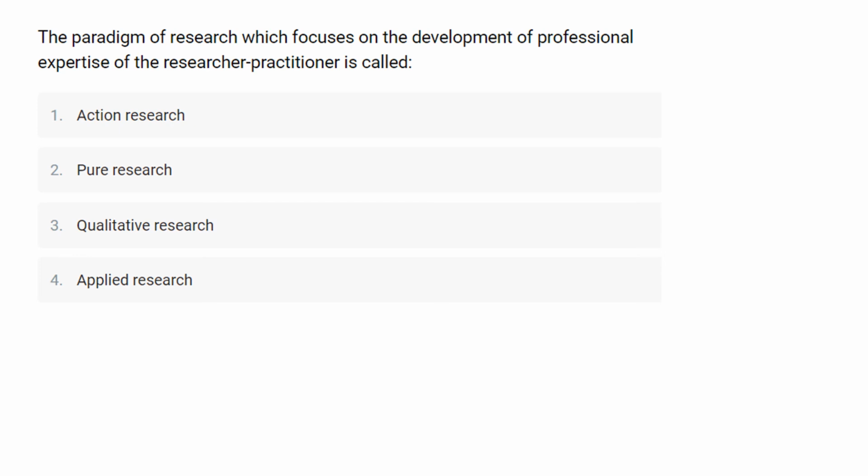The paradigm of research which focuses on development of professional expertise of researcher practitioner is called. For this, the first option here is action research, second one is pure research, third one is qualitative research, and the last one is applied research. The paradigm of research which focuses on the development of professional expertise of researcher practitioner is called the action research.